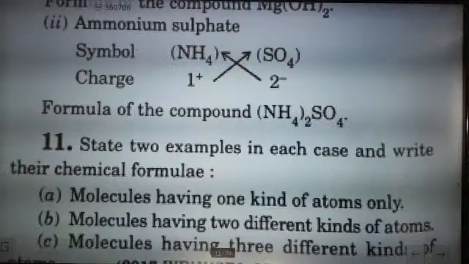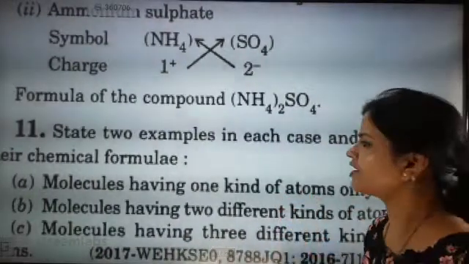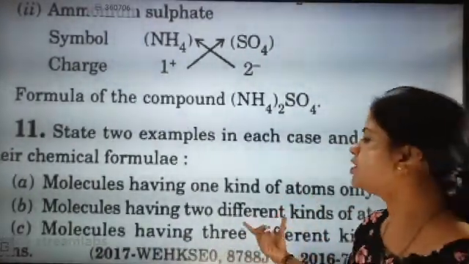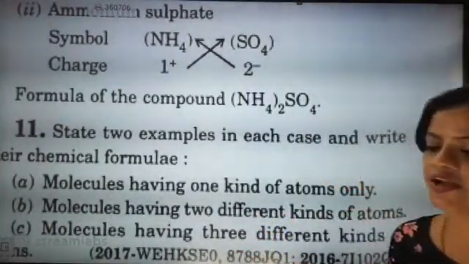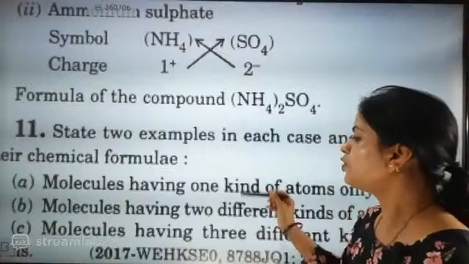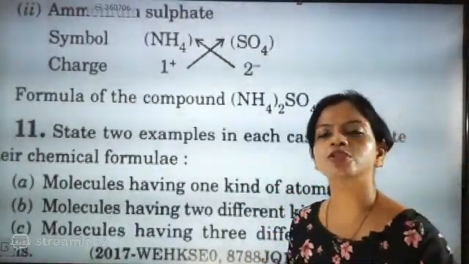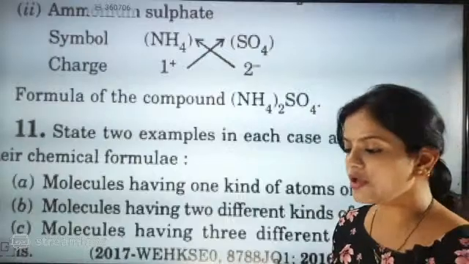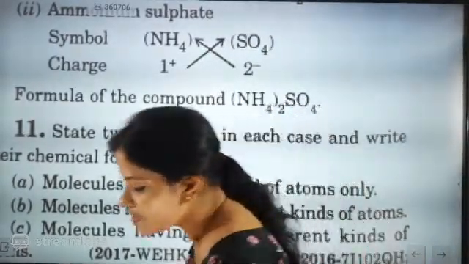Molecules having one kind of atom only, molecules having two kinds of atoms, molecules having three kinds of atoms. When molecules have one kind of atom, it is called monoatomic; two kinds of atoms is diatomic; three kinds of atoms is triatomic. Monoatomic can be homogeneous also, heterogeneous also. Are you understanding that part? Monoatomic can exist in nature in the free state also.